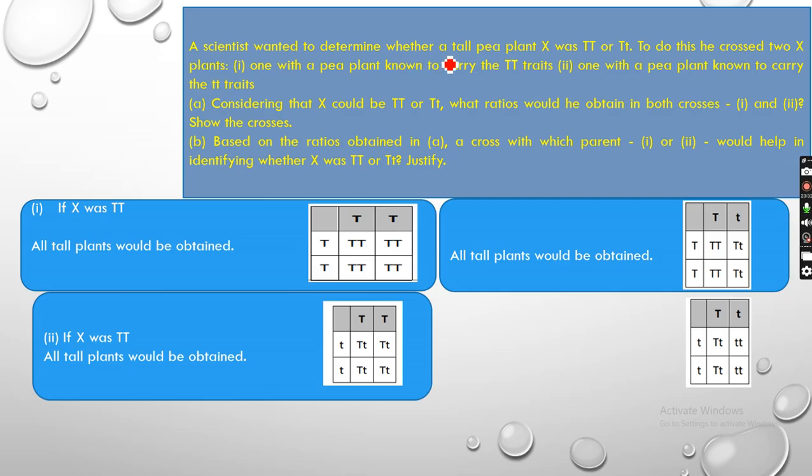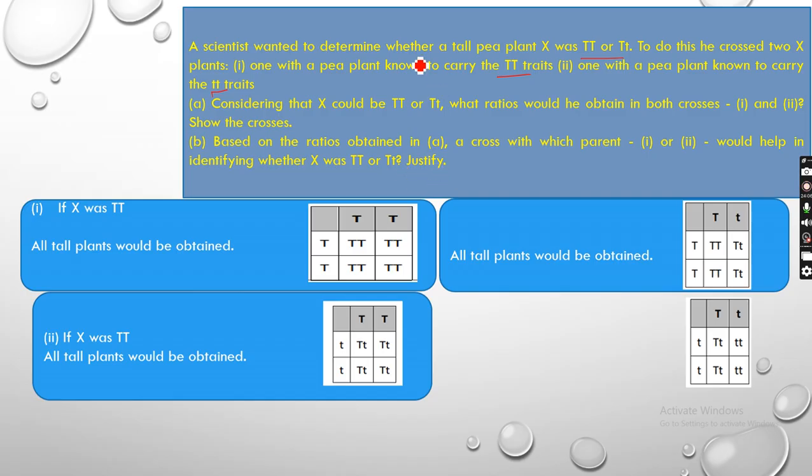A scientist wanted to determine whether a tall pea plant X was TT or Tt. Okay, to do this he crossed two X plants, one with a pea plant known to carry double T traits, second one with a pea plant known to carry small t traits. Consider that X could be TT or capital T, small t. What ratios would he obtain in both crosses 1 and 2? Show the crosses. Based on the ratios obtained in A, a cross with which parents 1 or 2 would help in identifying whether X was capital T capital T or capital T small t. Justify.